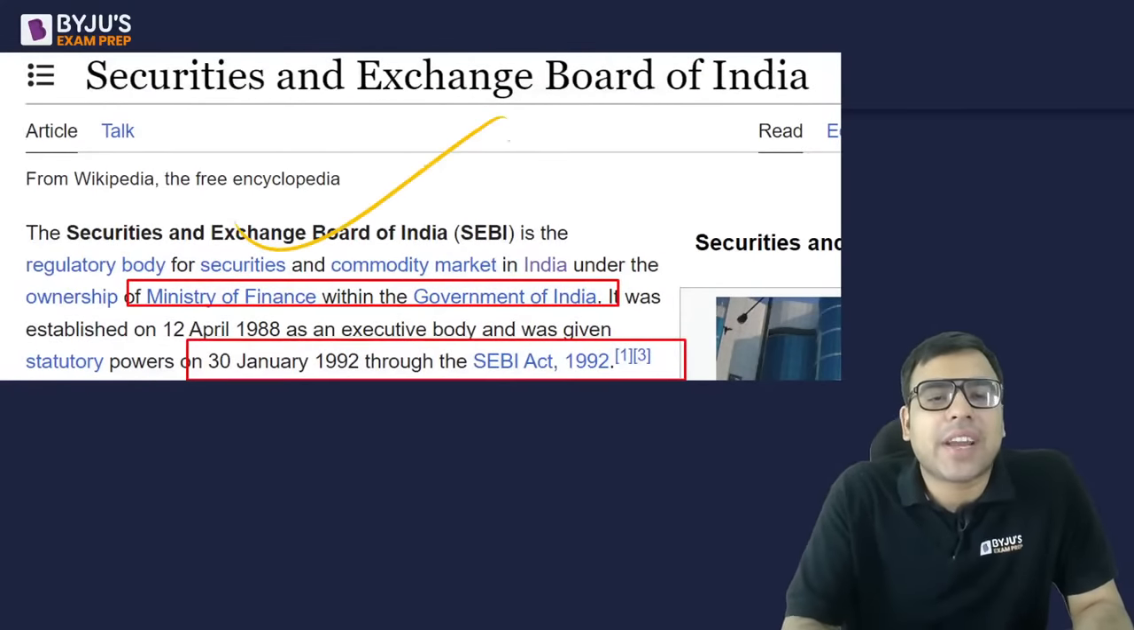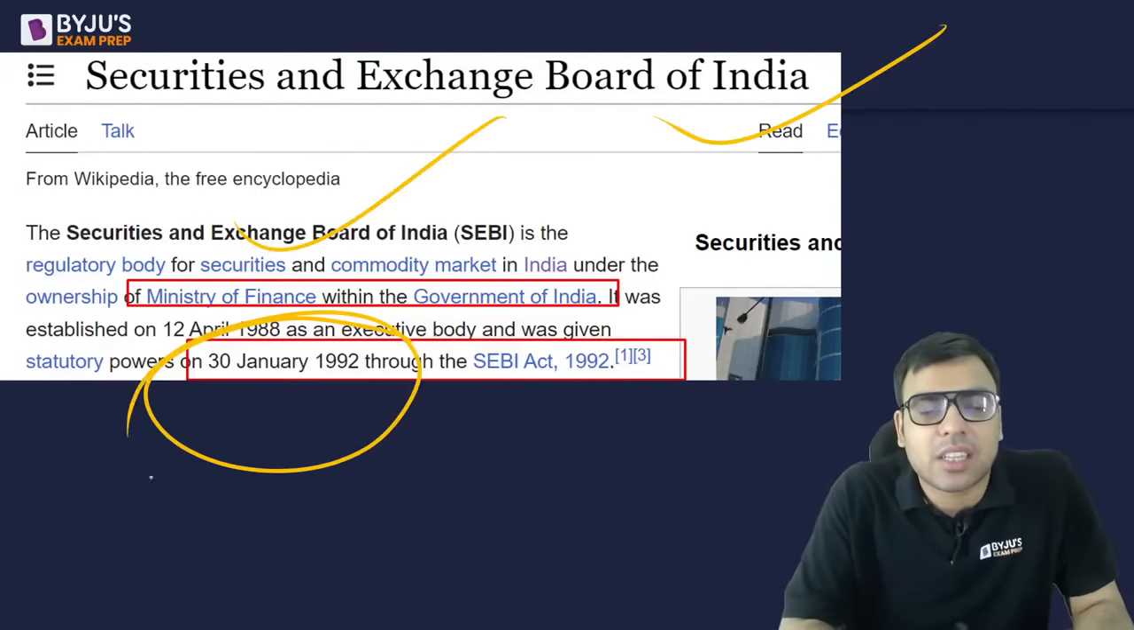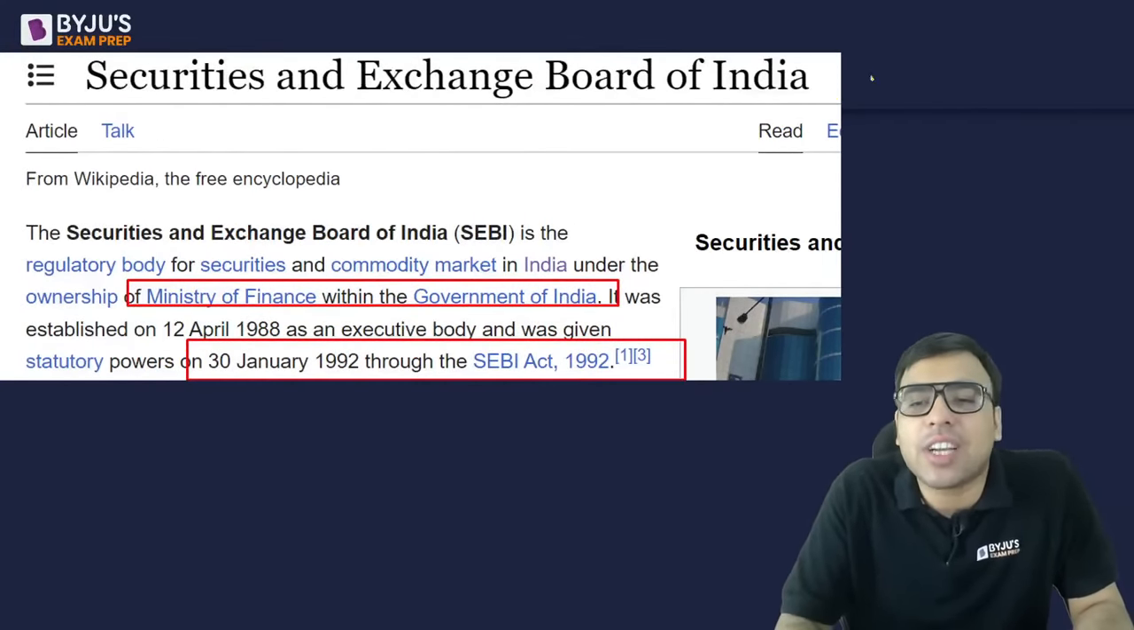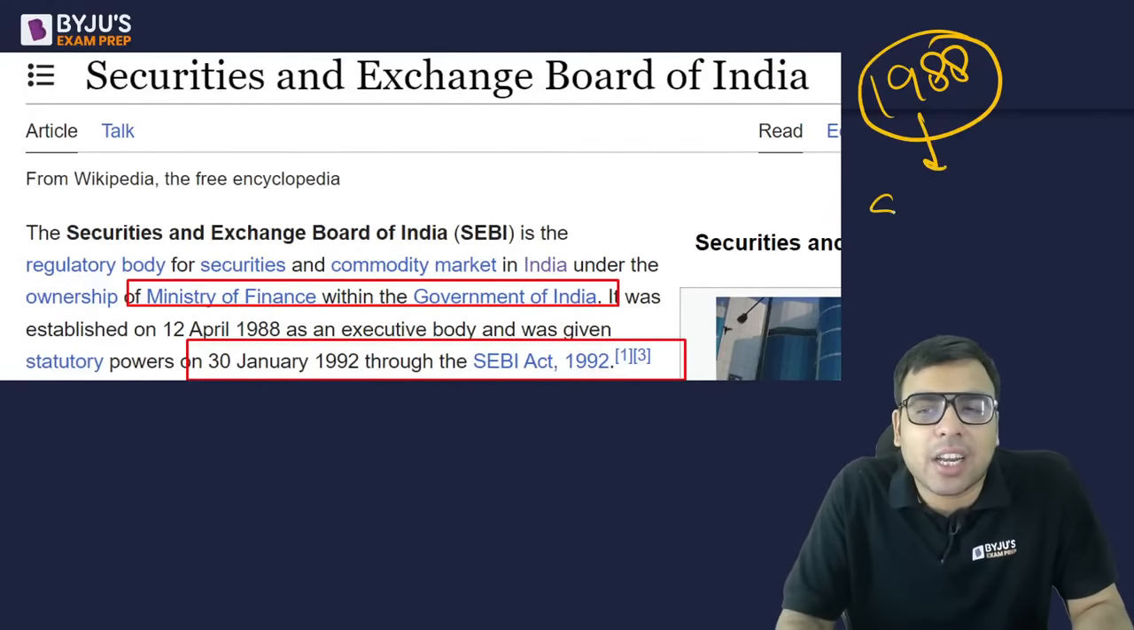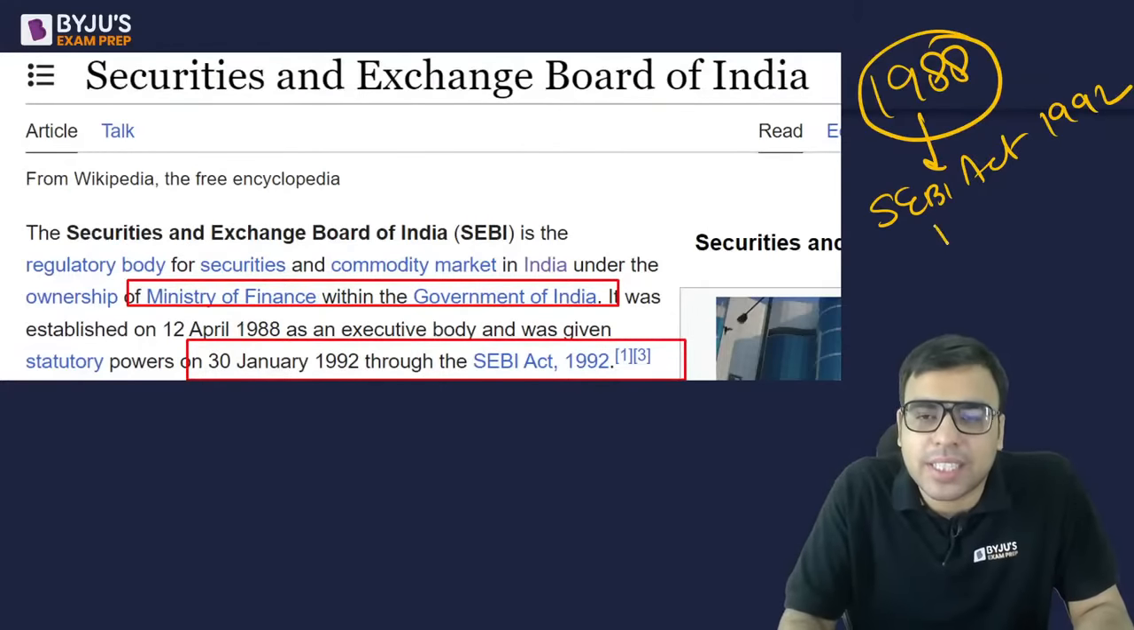Okay, SEBI is under the Ministry of Finance. It was made in 1992. Earlier, actually, it was established in 1988. At that time, it was not a statutory body. Later on, the SEBI Act was passed, okay? In 1992, and now it is a statutory body.